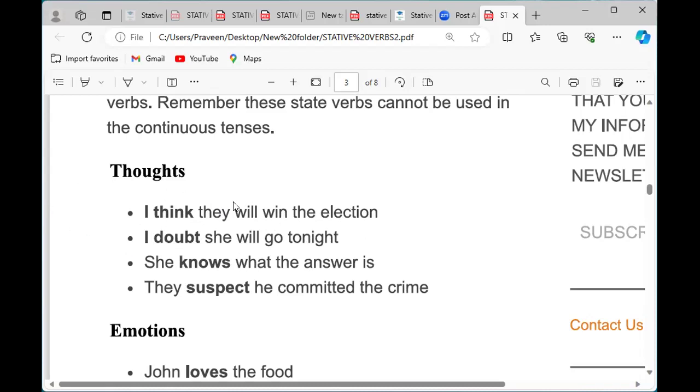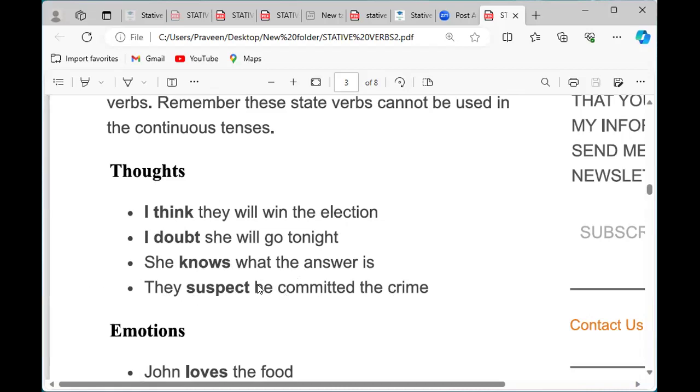I have heard somewhere. She knows what the answer is. Knows, doubt, think, suspect. These are all stative verbs. They suspect. They have an idea that some person has done the crime.